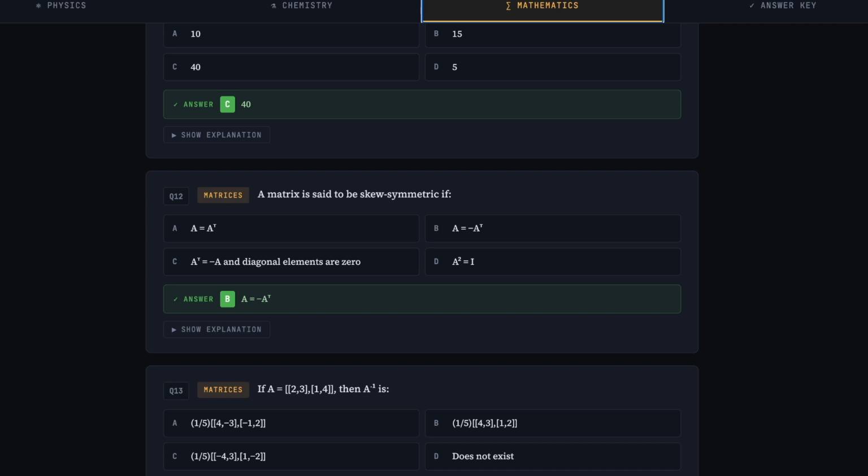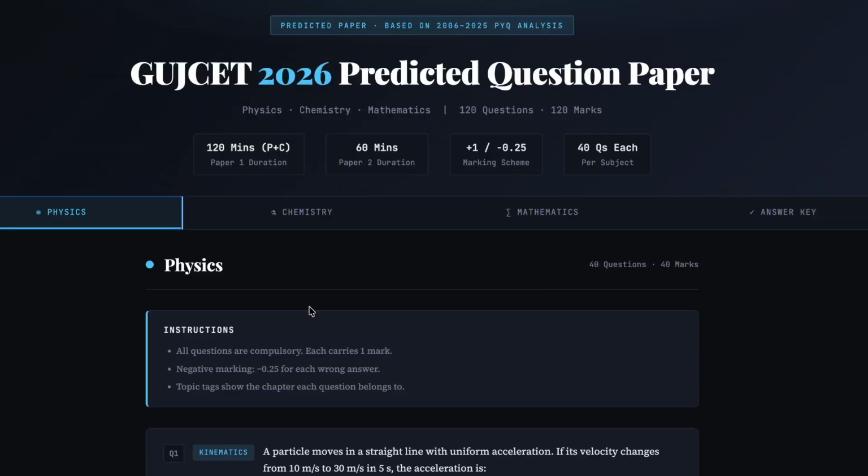Now you are aware of everything: how the question paper looks, how you can solve it, how you can use it to understand the pattern, the type of questions, the total topics and everything.